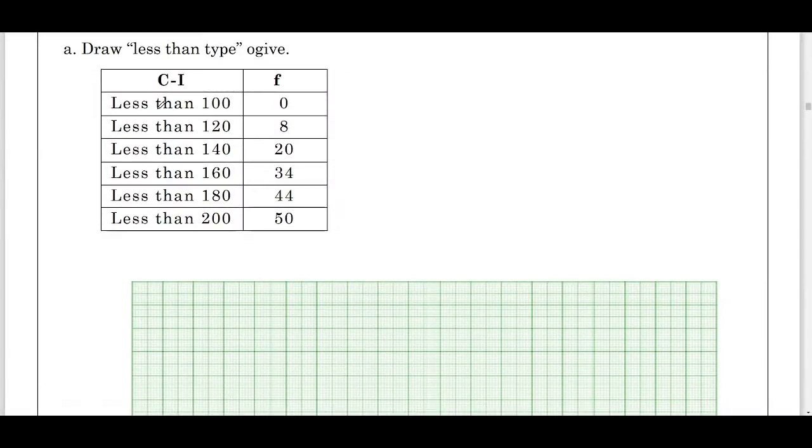Same question, drawing the less than type Ogive. The points are (100, 0).